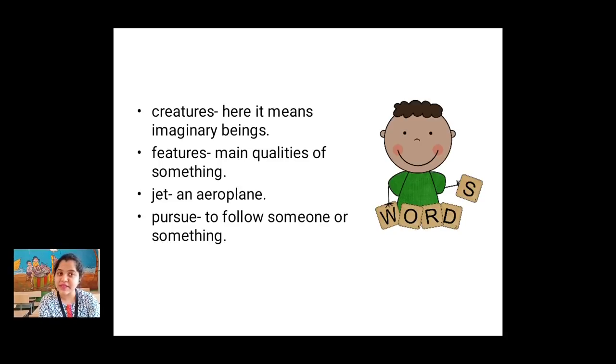Features means main qualities of something. Jet, an aeroplane. Pursue, to follow someone or something. So here are only a few new words from the poem, as the poem is very short, right?